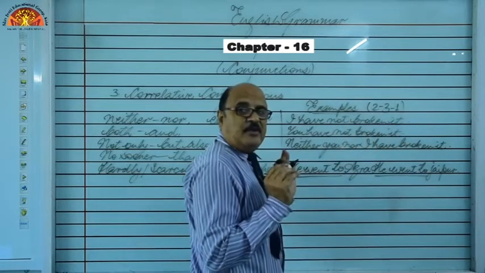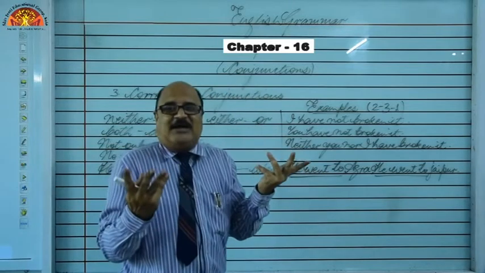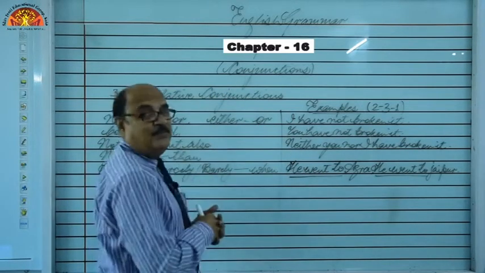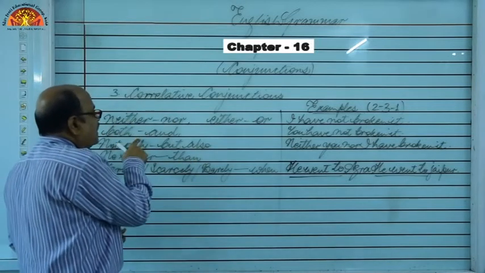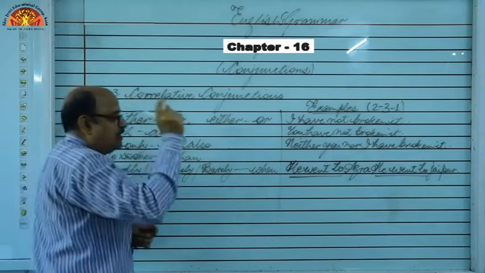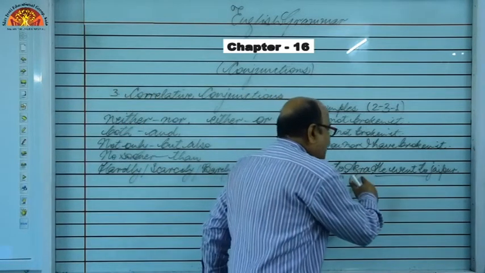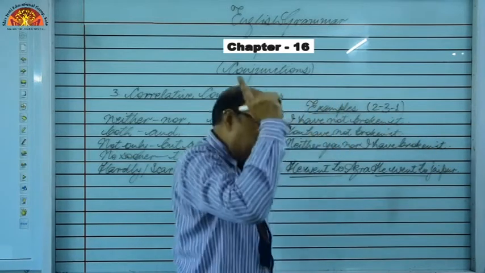So, this will be written only once, and wherever the different part starts, there only these connectors, means both and will be used, right. Both, first different part and second different part. So, he went to both Agra and Jaipur, right, in this way.